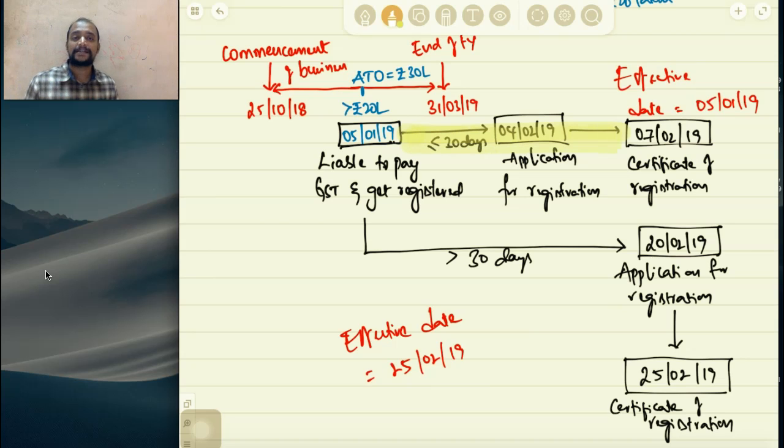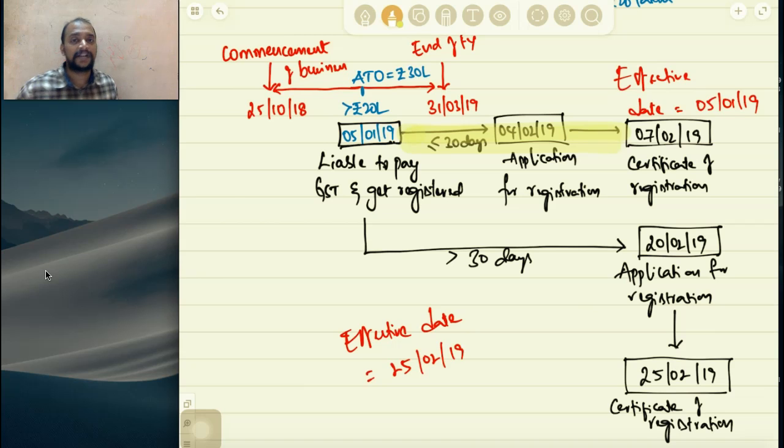So for those supplies, a tax invoice may not be issued as and when the supply takes place, but the tax invoice can be given after 7/2/2019 within 1 month. That is known as revised tax invoice. So whenever a person is liable to get registered, he may apply for registration within 30 days and thereafter certificate of registration is granted.